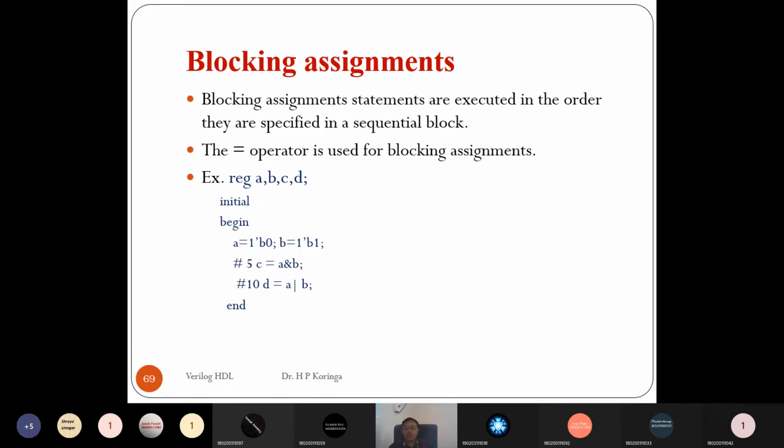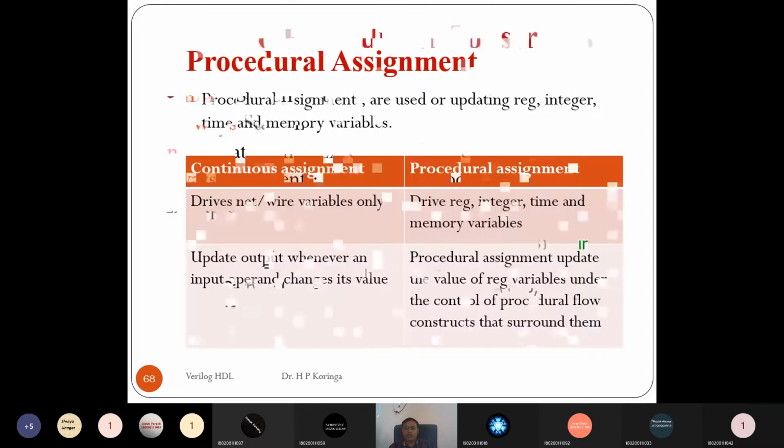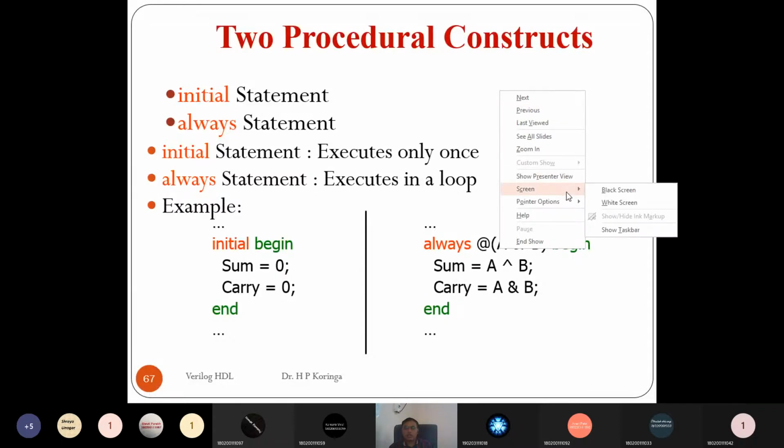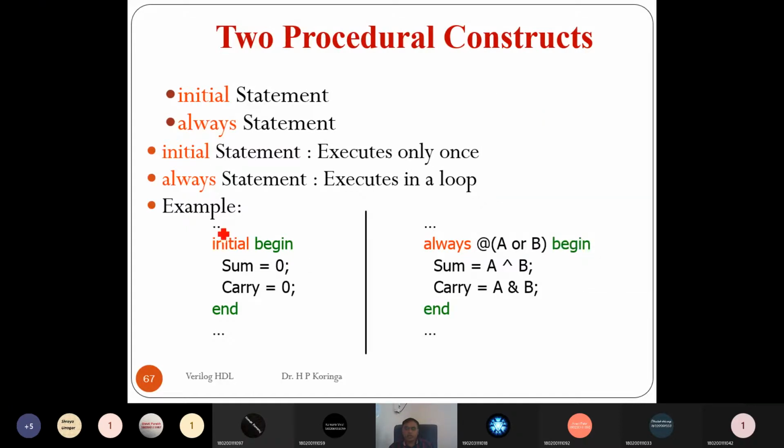If we write inside the always or inside the initial, these two procedural blocks, there are two types of statement: blocking statement and non-blocking statement.